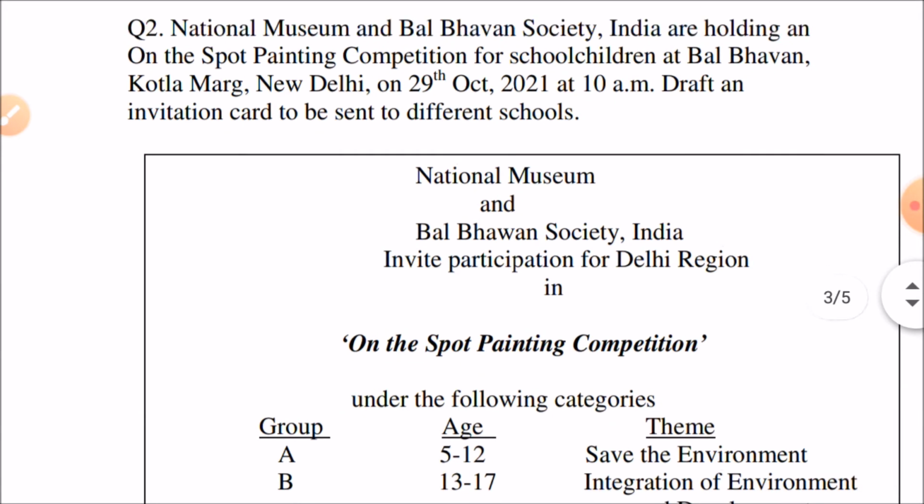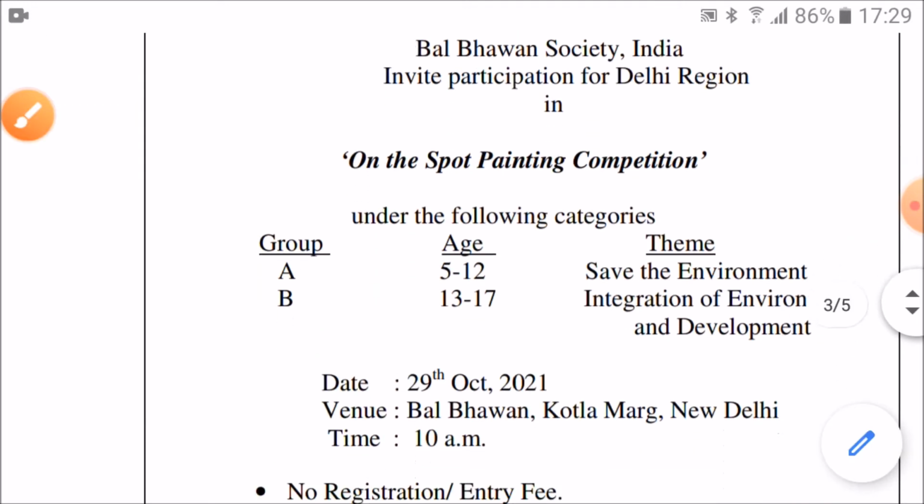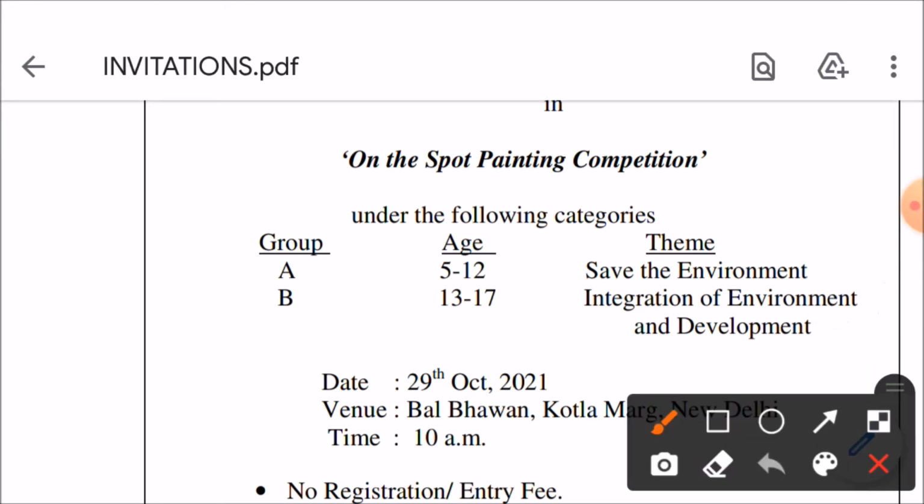See, as I told you, we will begin with the name of the hosts. Here the hosts are National Museum and Bal Bhavan Society. So both the names are mentioned. Invite participation for Delhi region in on-the-spot painting competition. This is the name of the event. Under the following categories, because the painting competition has got categories. So I have mentioned group, age and theme.